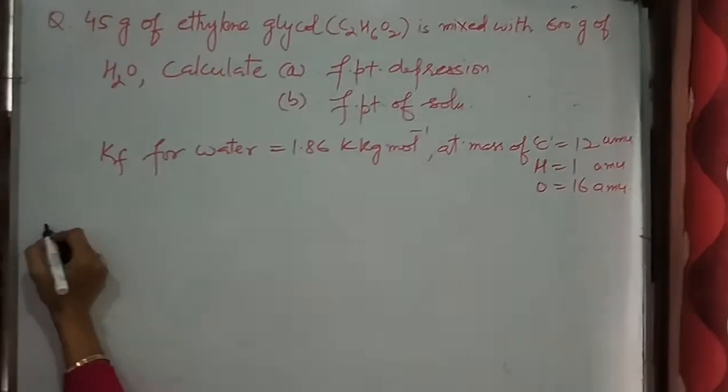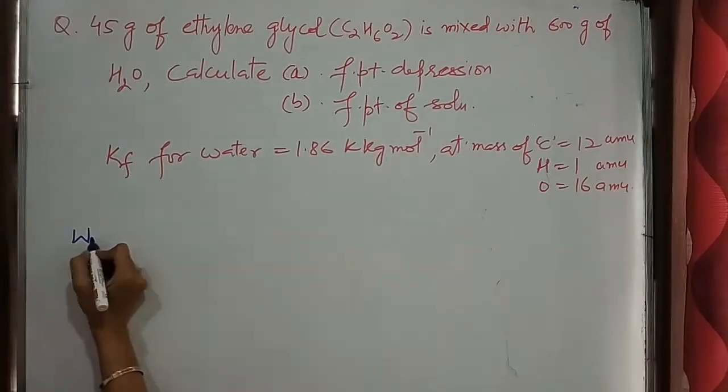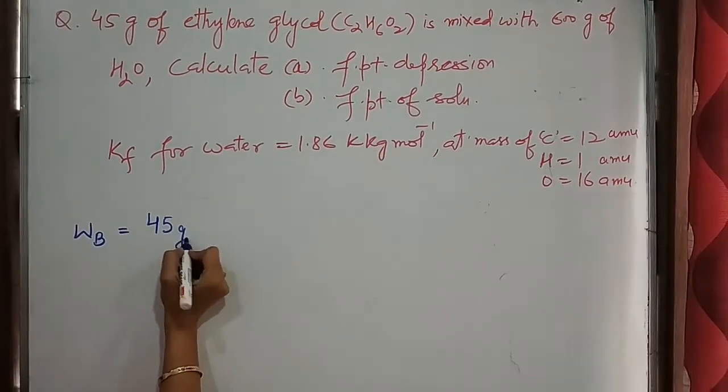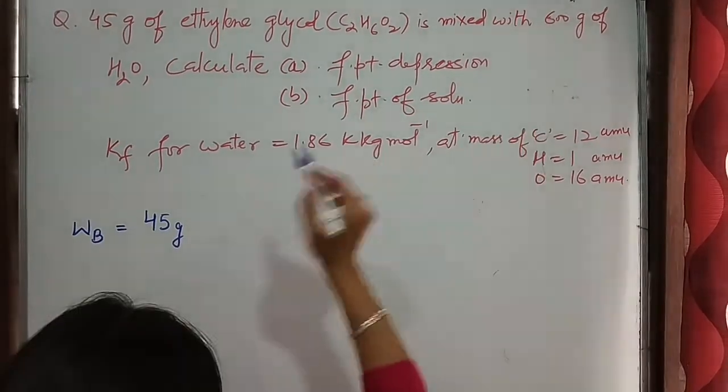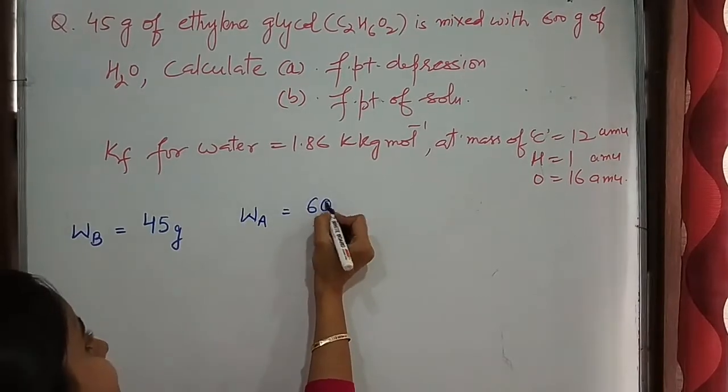Now 45 gram of ethylene glycol, that is Wb, is given to us, 45 gram with 600 gram of water. Wa is 600 gram.